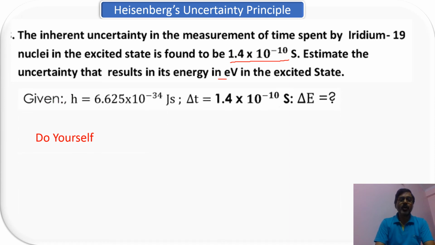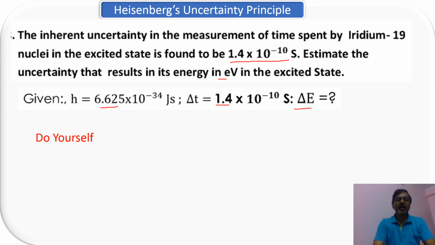So you can do it yourself. What is given? The value of Planck's constant is given, right? Delta T is given, and you have to find out the value of delta E. Naturally, straightaway you can use delta E × delta T = h/4π, right? Nothing else you have to do, and whatever value you get will be in joules. Divide that value by 1.6 × 10^-19, then you have the value of the energy. So that will be the value of the energy.